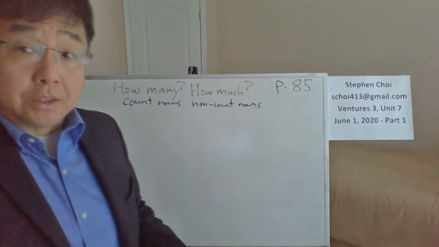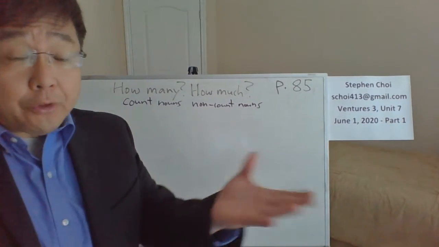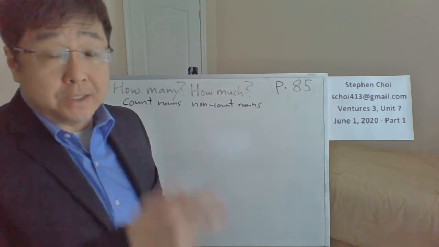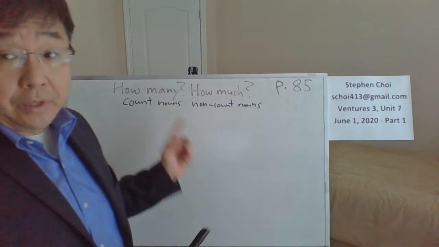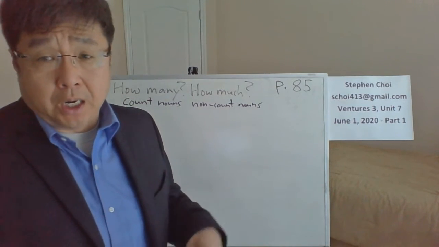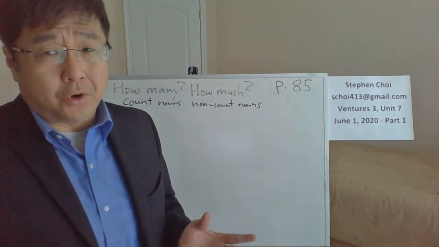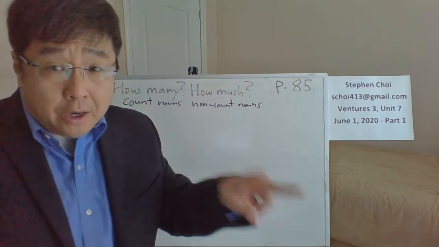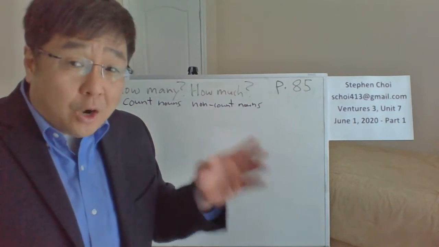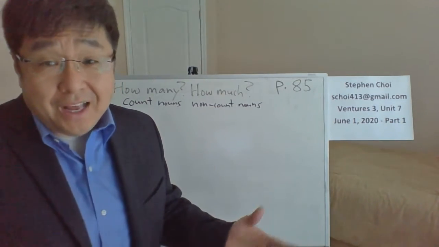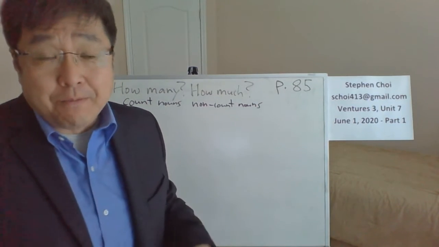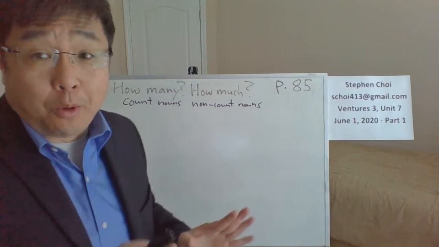nouns, okay? So as you know, when you can count things like a pen, 1 pen, 2 pens, 3 pens, those are called count nouns. They're countable. And non-count nouns are things like water. You don't say 1 water, 2 waters, 3 waters. Or like sugar or salt, right? 1 sugar, 2. I mean, people say that. I want 2 sugar. Give me 2 sugars in my coffee. But that's not formal English, okay?